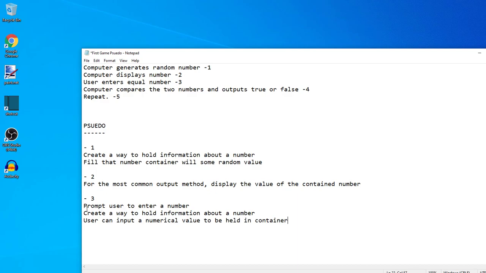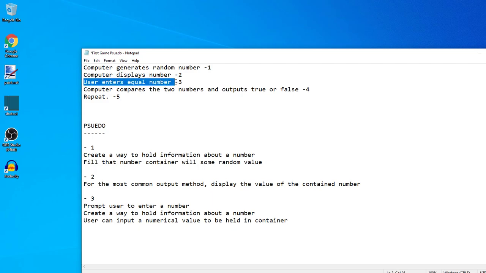Next, after we've told the user they can enter a value, we have a way to hold the value that they enter. Now the user can input a numerical value to be held in that container. That pretty much wraps up step 3, that the user enters an equal number. We might be able to, as part of that prompt, let the user know that it should be an equal number. It doesn't have to be.